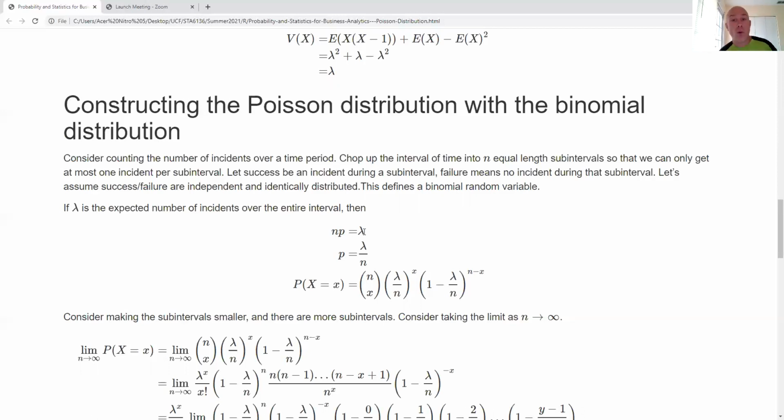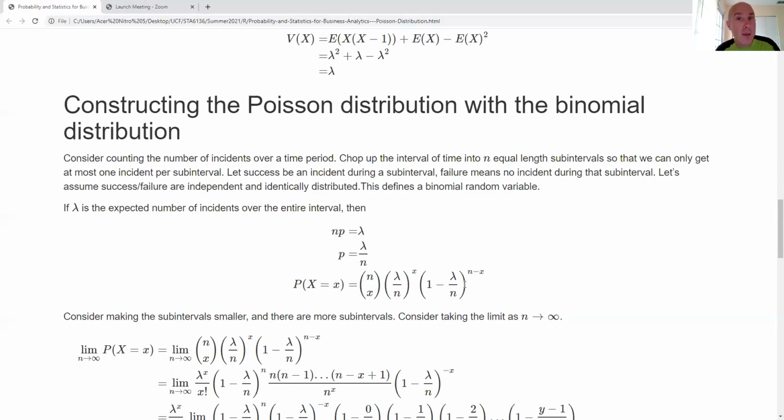By this construction, I can see that we have a binomial distribution for the number of incidents over the entire interval. Right here, I've got a probability for figuring out how many incidents I'll have. What if I make the sub-intervals smaller? What if I chop them up really tiny, and then chop them up again, all of equal width, and get really small sub-intervals?